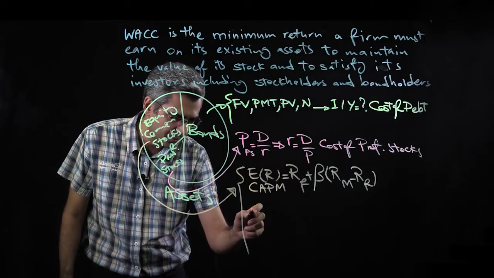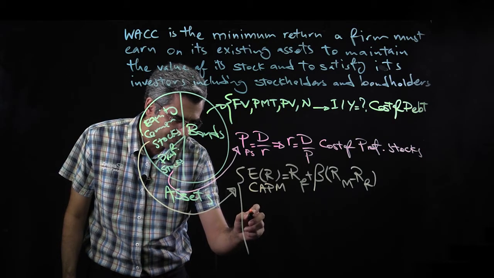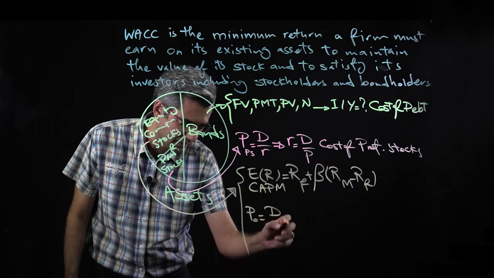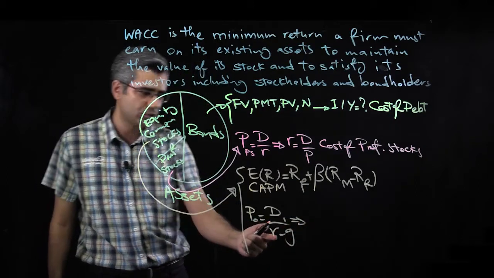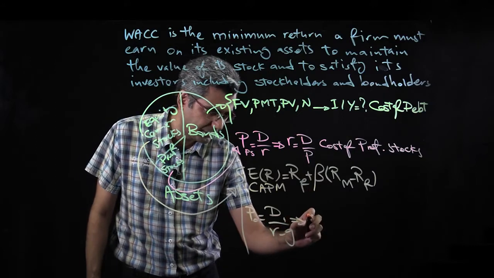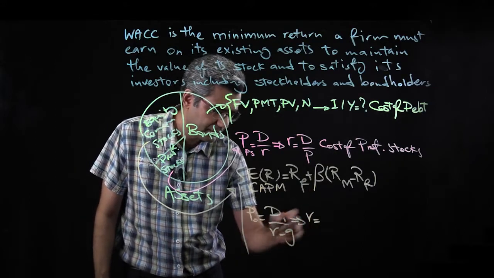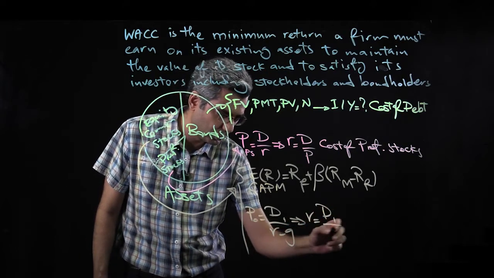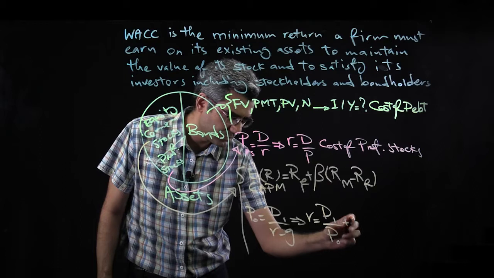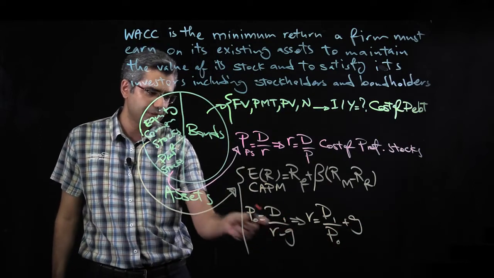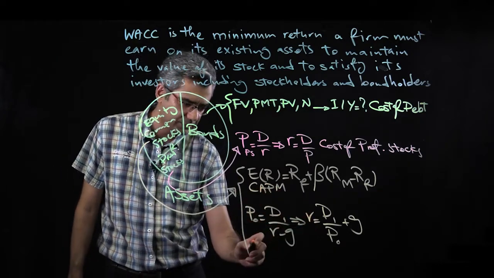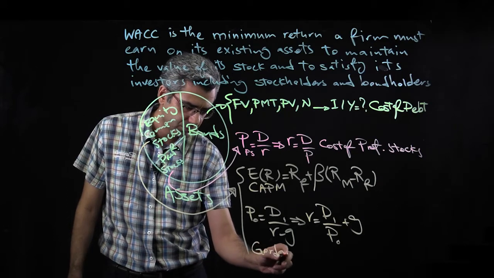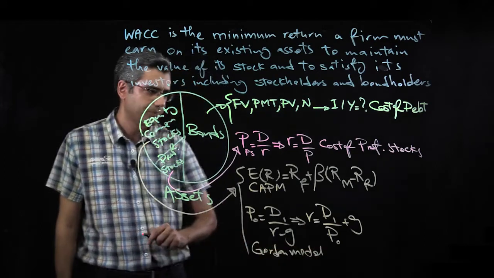The other one was the Gordon growth model, right? Dividend growth model. The formula was price equals next dividend divided by R minus G. Here we are interested to compute the required rate of return, so I bring this R here, and it will be D1 over price plus G. I bring P0 here, and then G to the right. So this is the Gordon model, which we already have discussed.